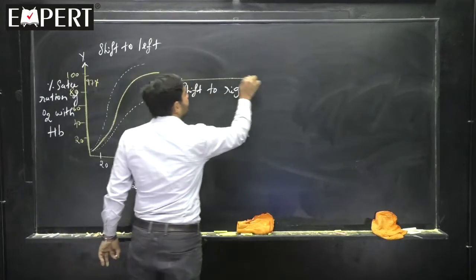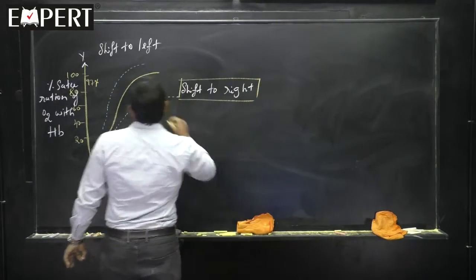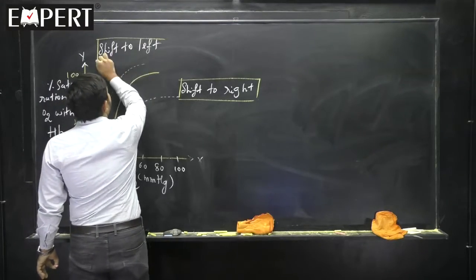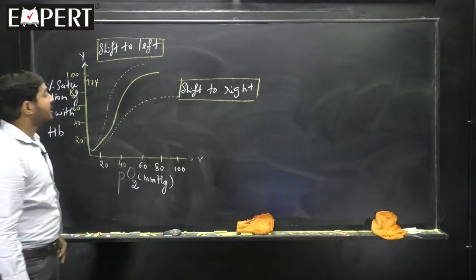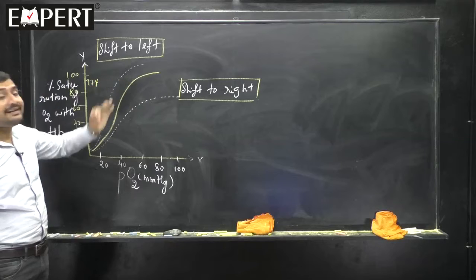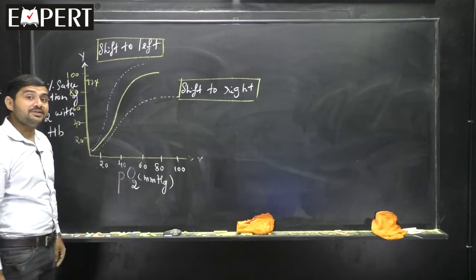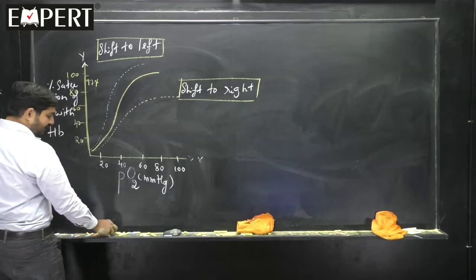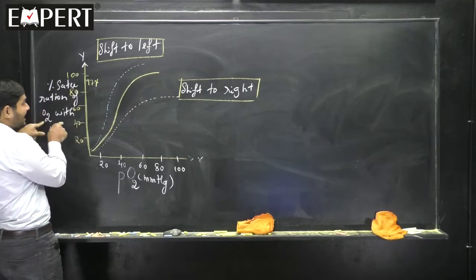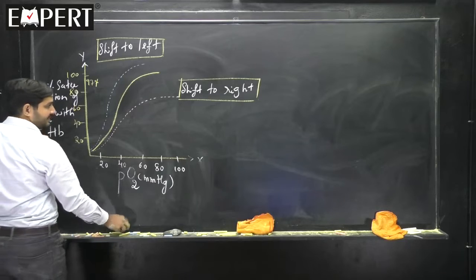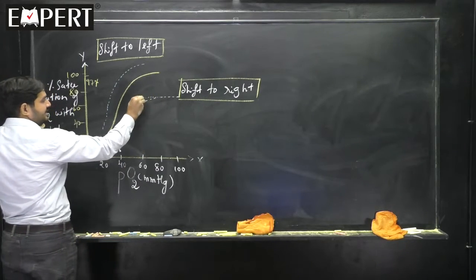Shift to right, shift to left. When does shift to right occur? Let us understand. Shift to right means what? Shift to right means how much saturation? Tell me. If I take it like this, friends,